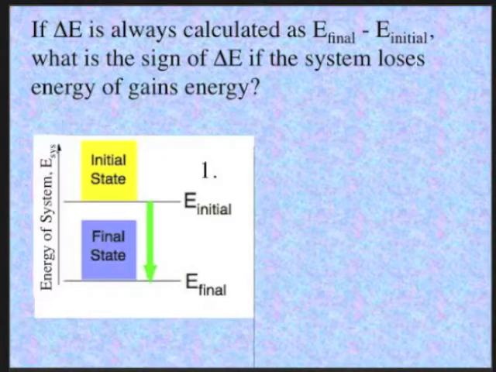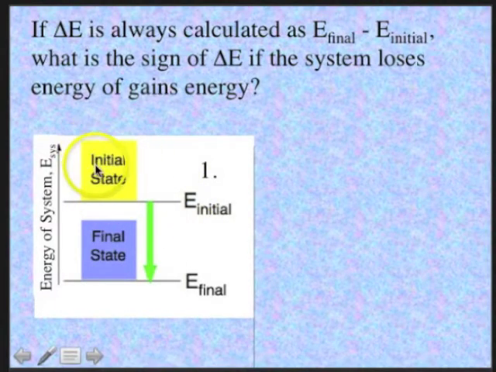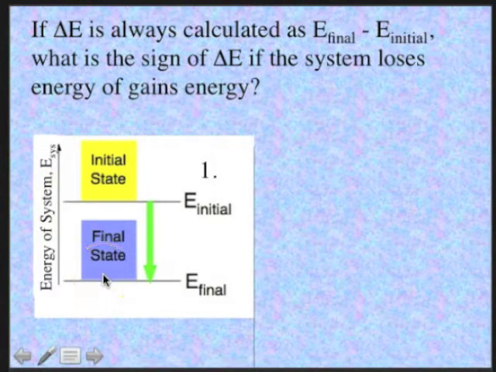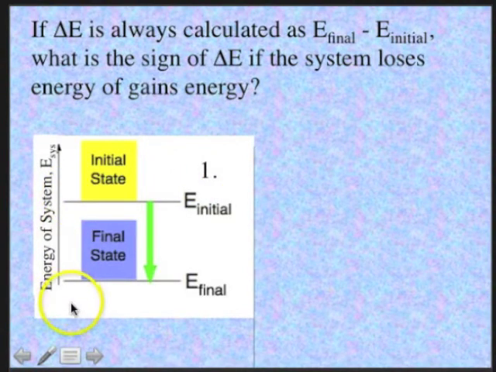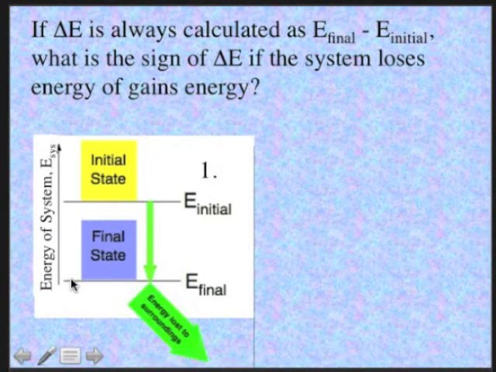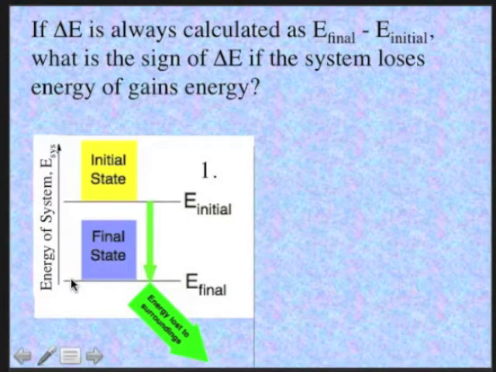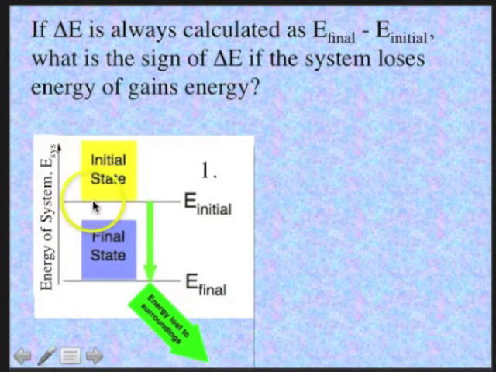Now let's talk about the signs of the change of energy. Here we have a system with an initial state up here. It's of higher energy than the final state. And since we always calculate the change in energy, the delta E, as the final state minus the initial state, that is going to give us the change. If we start here and it loses energy, and the final state has an energy here, what is the sign of delta E? So what we see is that this amount of energy is lost to the surroundings as the energy of the system falls from this higher state to this lower state.